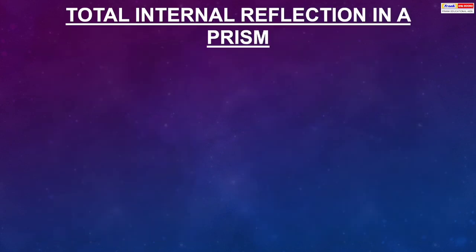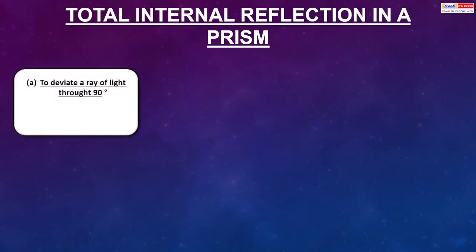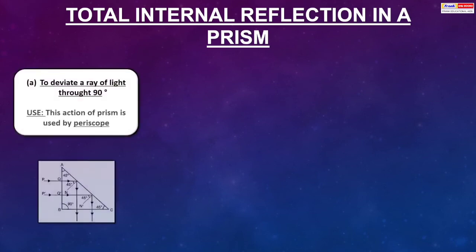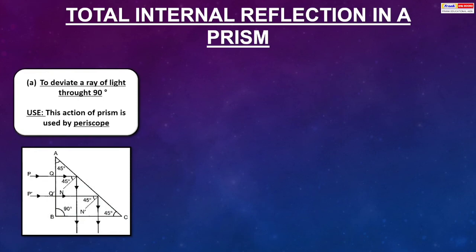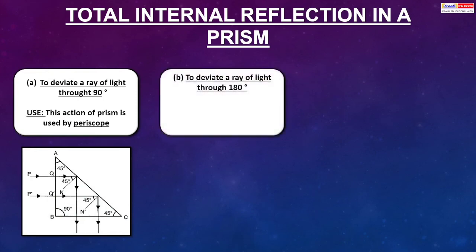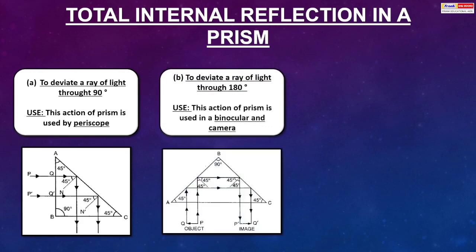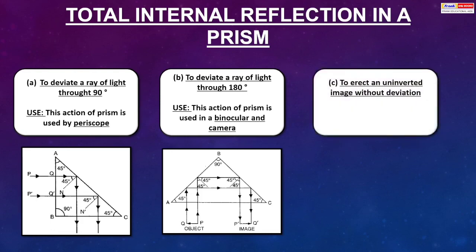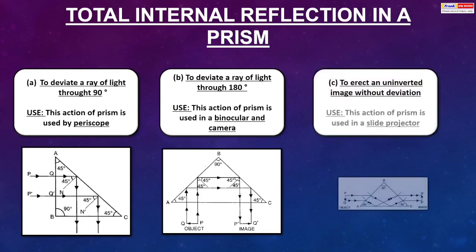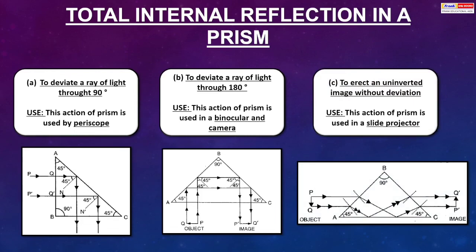Total internal reflection in a prism. To deviate the ray of light through 90 degrees, this action of prism is used by the periscope. To deviate a ray of light through 180 degrees, this action of prism is used in binoculars and camera. To erect an uninverted image without deviation, this action of prism is used in a slide projector.